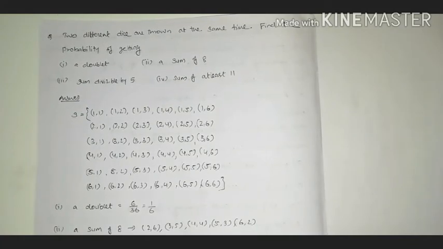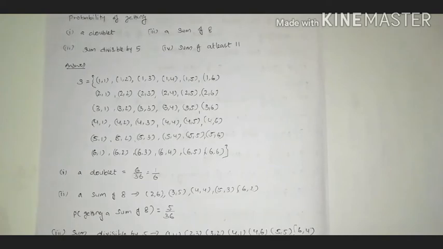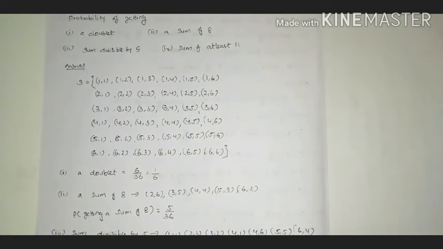When we throw 2 dice simultaneously, as we have already discussed, a total of 36 outcomes should be there, and those outcomes are, in the sample space: 1 1, 1 2, 1 3 up to 1 6, 2 1, 2 2, 2 3 up to 2 6, 3 1, 3 2, 3 3 up to 3 6, like that, 6 1, 6 2, 6 3 up to 6 6. When you solve the problem, first you have to write these 36 outcomes, then you can easily solve the problems, otherwise there may be some confusion.